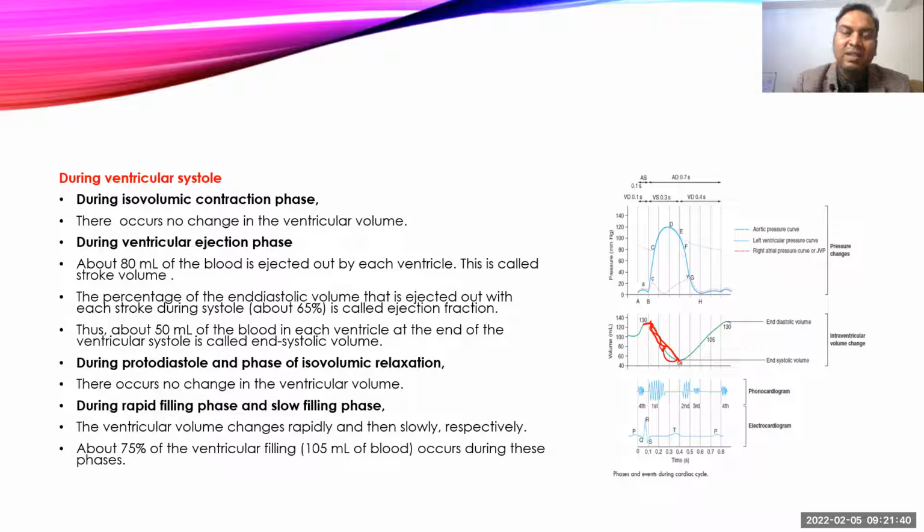And what blood remains inside the ventricle is somewhere around 50 ml, and that is called the end-systolic volume of the ventricle. During protodiastole and isovolumic relaxation, there is no change occurring in the ventricle, but as the next phase starts, blood slowly starts filling into the ventricle, and almost 75% of blood will fill during the rapid filling phase and slow filling phase.